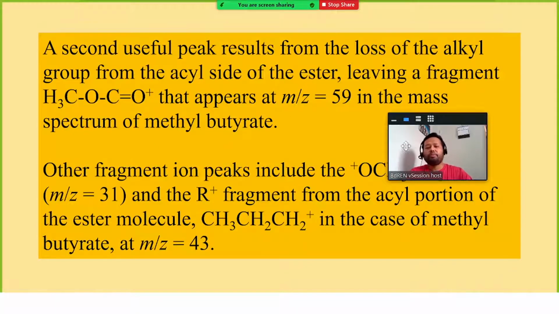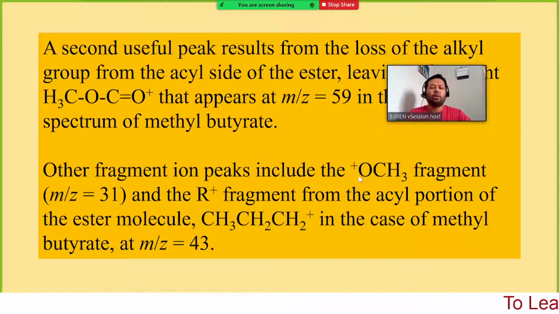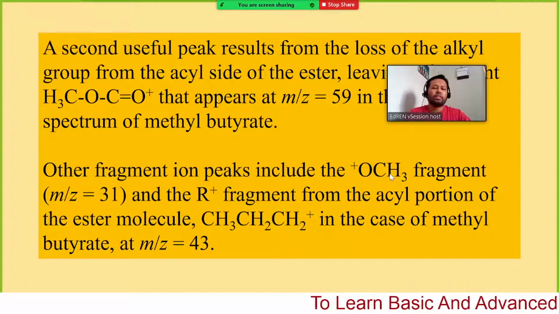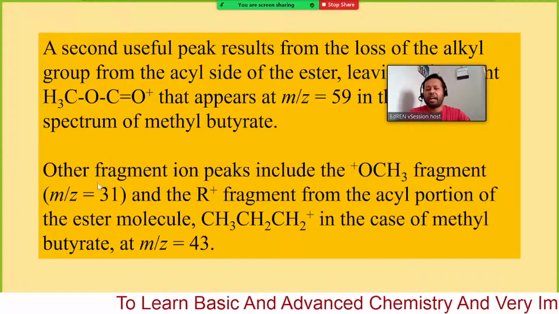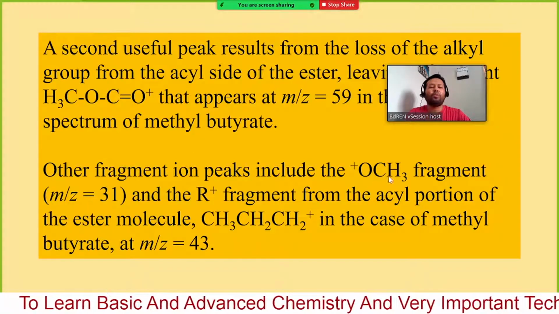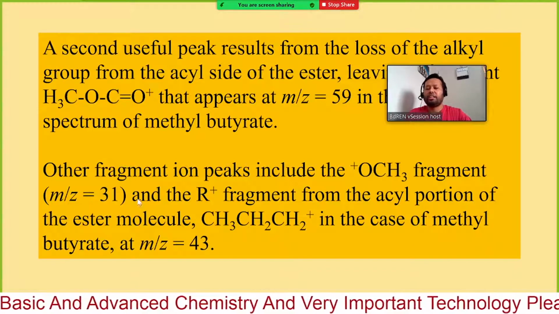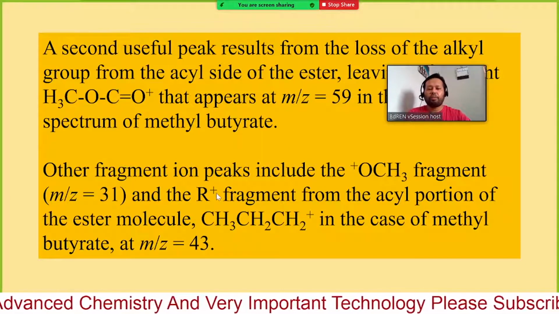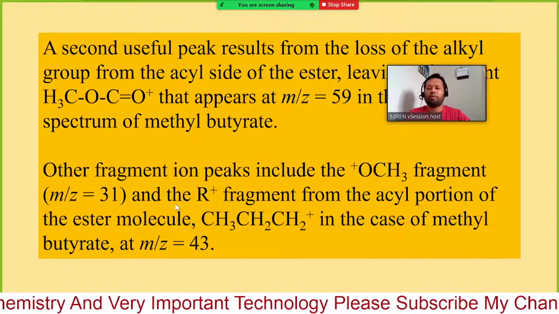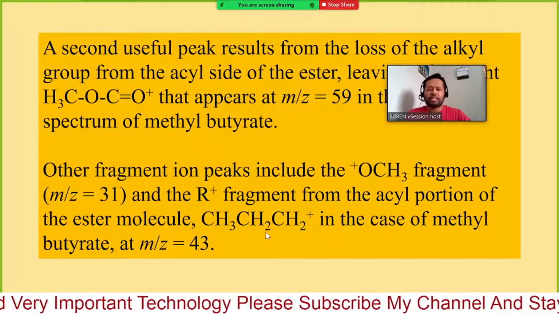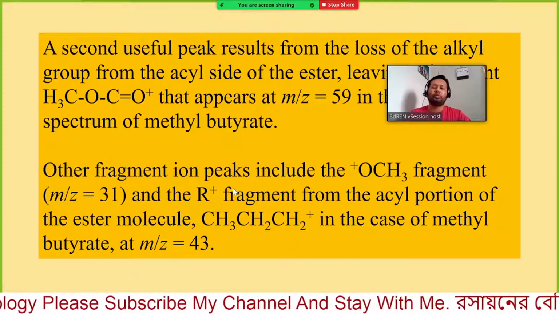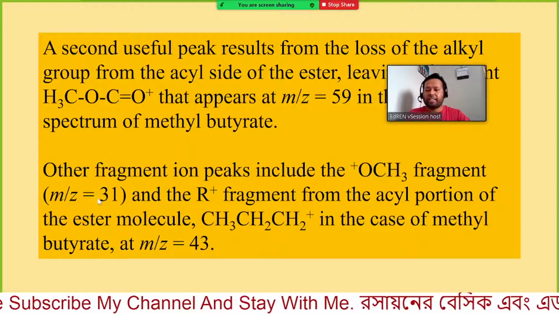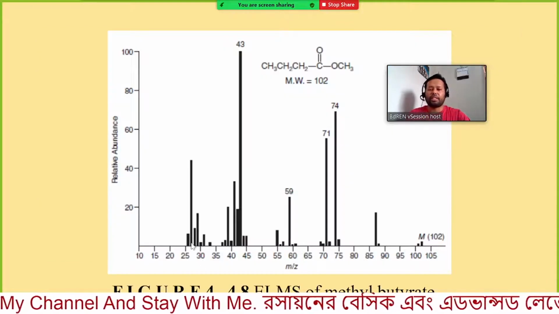Other fragment ion peaks include the OCH3 fragment. This is CH3O, that means CH3 is 15 and oxygen is 16, so 31. So the other fragment ion peaks include the OCH3 fragment at m/z equal to 31 and the R+ fragment from the acyl portion of the ester molecule, CH3CH2CH2+ in the case of methyl butyrate, at m/z equal to 43. Let's see if we can find 31 and 43 in the mass spectrum.